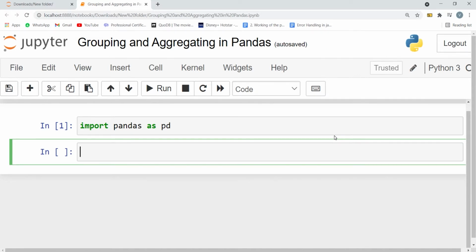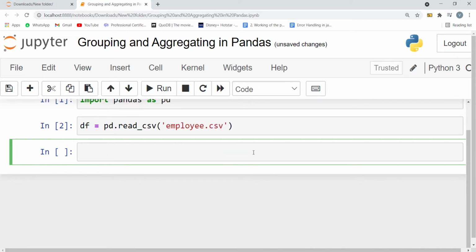Great. Now let's move ahead and read the data set which we are going to use in this notebook. We will read the employee data set. I have uploaded the data set in the same directory which I'm working on. As this is a CSV file, we will read this data set using the read_csv function of Pandas and specify the name of the data set inside the function. Press Shift and Enter, and the data set is read into this notebook. After this, let's check the head of the data set.